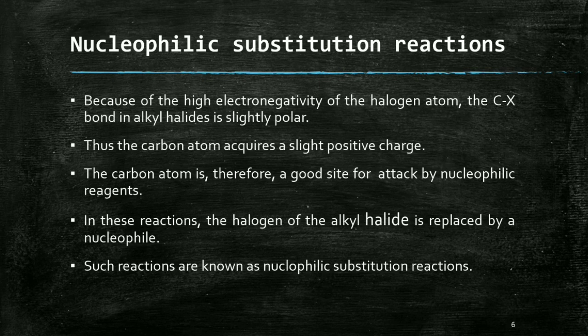The carbon atom is therefore a good site for attack by nucleophilic reagents, since the negatively charged nucleophile can attack the slightly positive carbon.